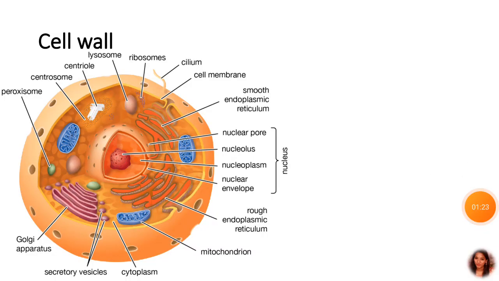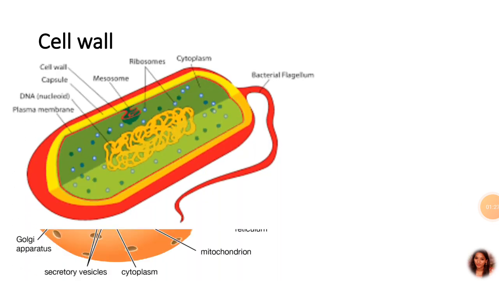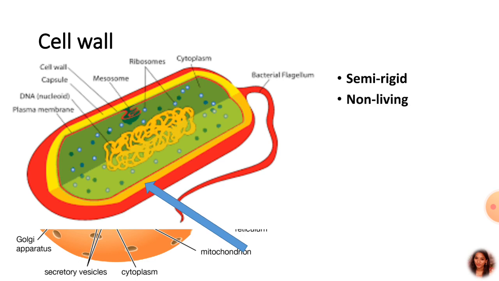Whether it is an animal cell, plant cell or any bacterial cell, the outermost covering is always there to protect the cell. Here, the cell wall is a semi-rigid, external and non-living covering of the cell. The cell wall gives support and shape to the cell.